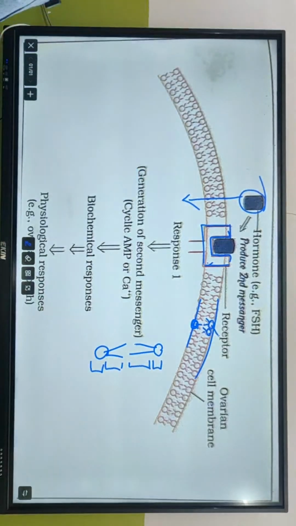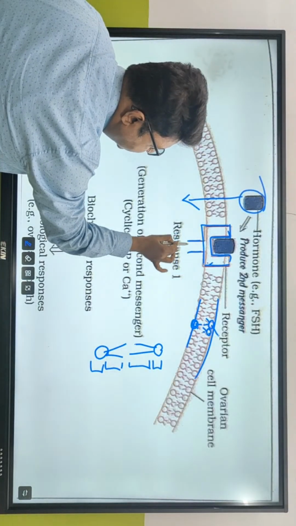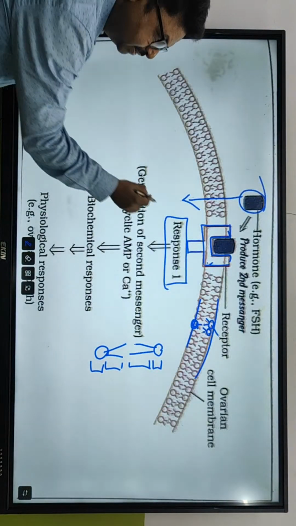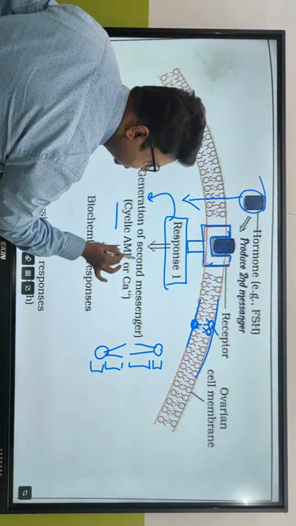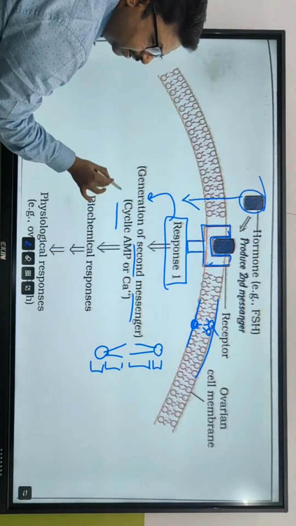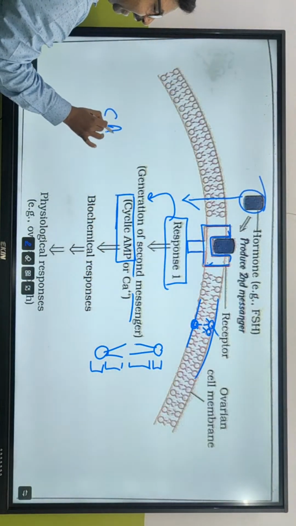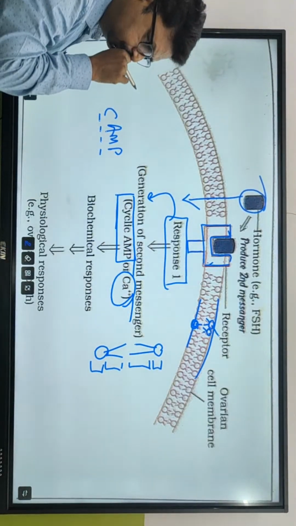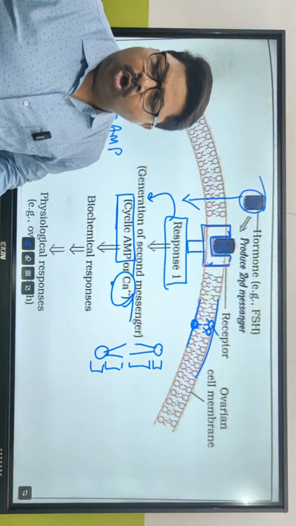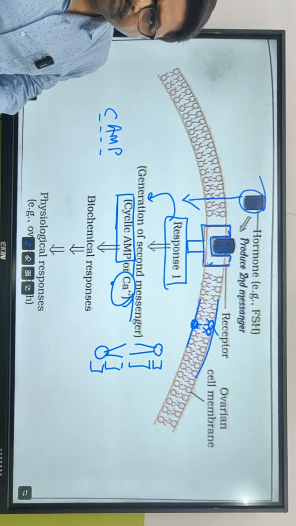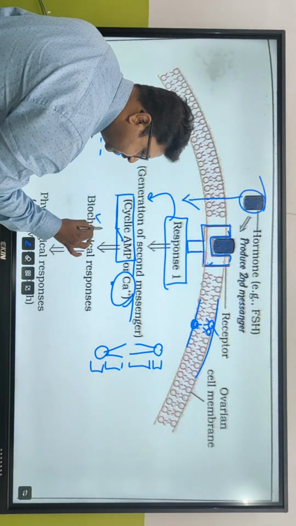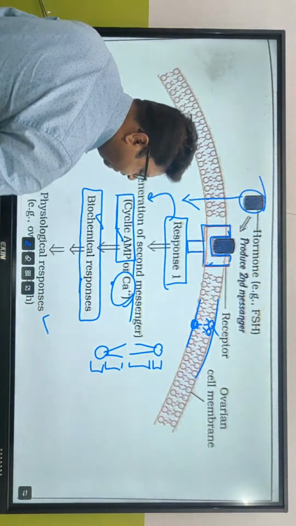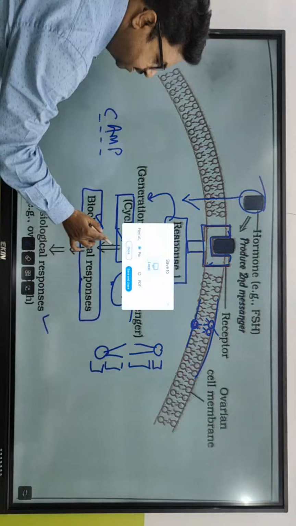Think about it. Initially it binds with the receptors, and the moment it binds with the receptor, there will be response 1. There are some changes in the cell membrane. That response 1 is going to activate the second messenger. And those second messengers are cAMP, cyclic adenosine monophosphate, or sometimes calcium. So you need to activate calcium ions or cyclic AMP. The moment cyclic AMP gives information, there is a biochemical response. And this biochemical response is going to activate the physiological response. And what is the physiological response?